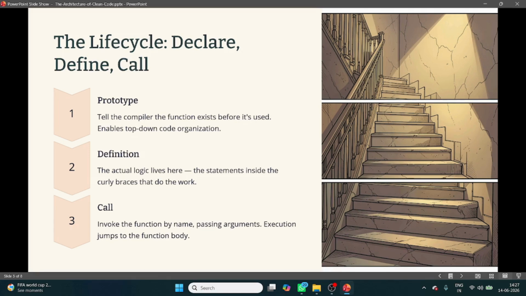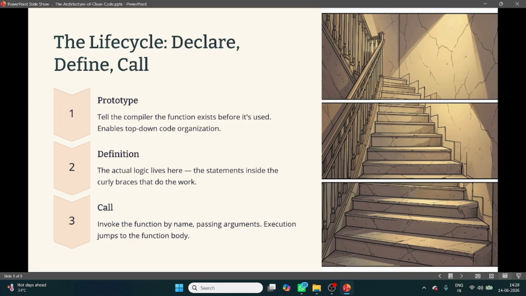Again, you want to define its body. Definition. Now we write the actual code: int add, int a, comma, int b, and return a plus b. That is the actual body of the function.